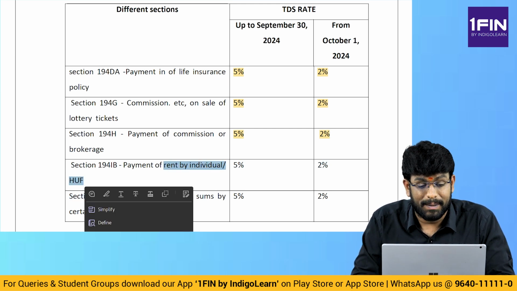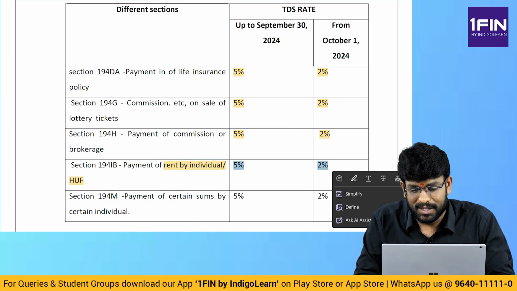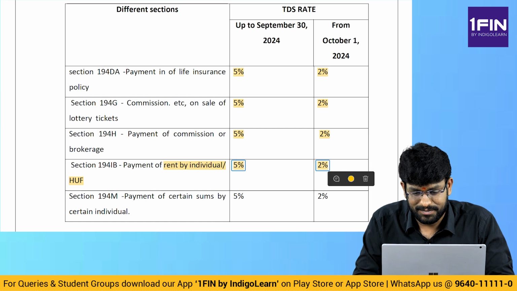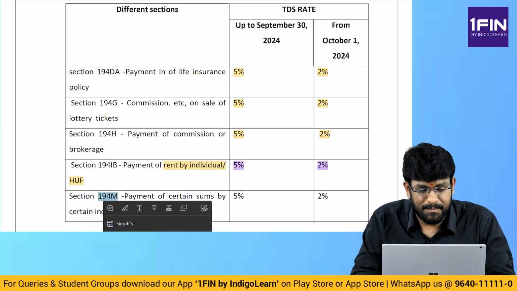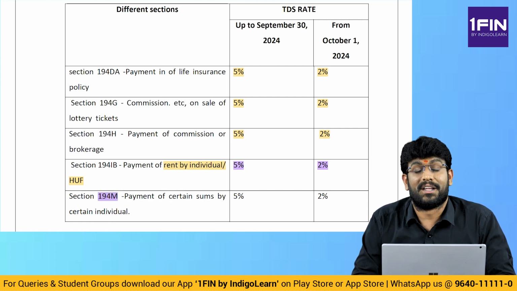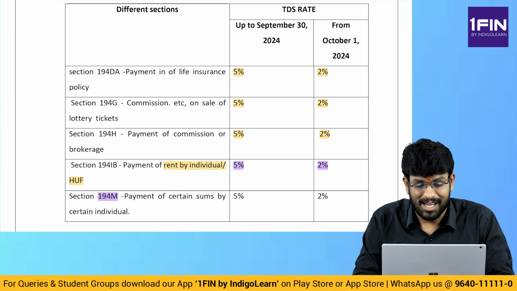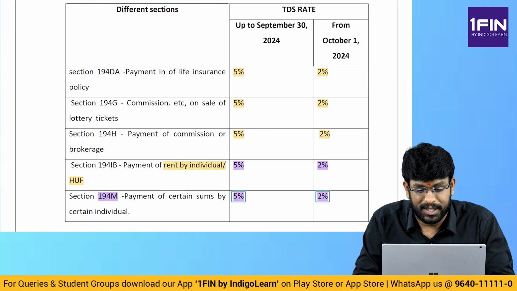194IB, payment of rent by individual or HUF who are not subject to audit. 5% was there before, but now it is 2%. Then finally, 194M, payment for professional, payment for contract by an individual or HUF where the amount is more than 50 lakhs. It was 5%, but now it is modified to 2% with effect from 1st of October 2024.